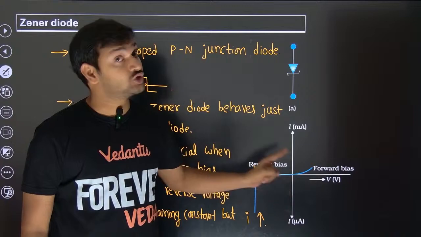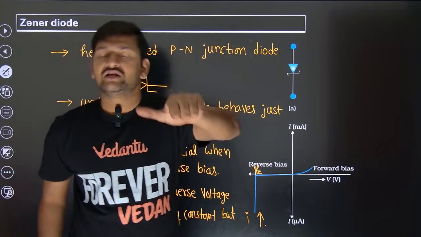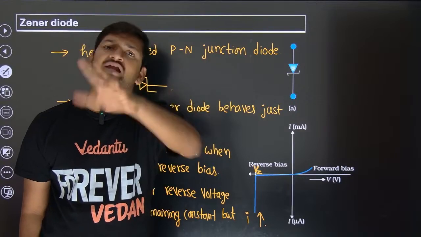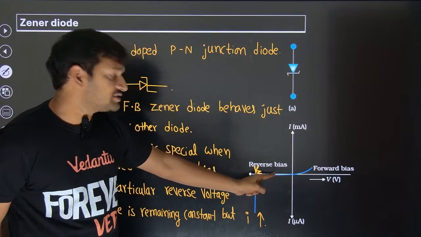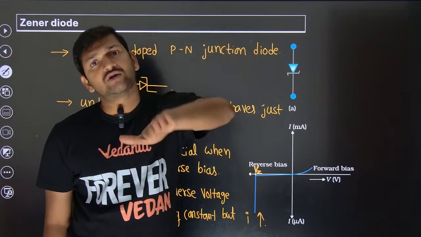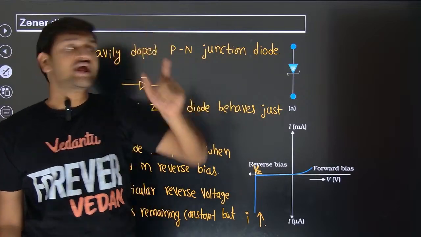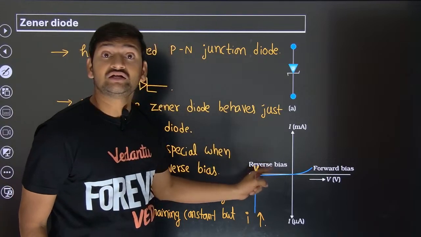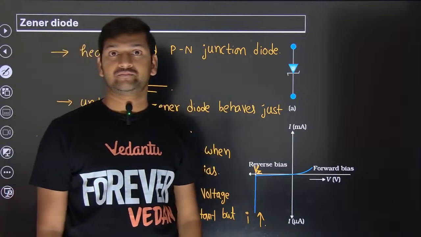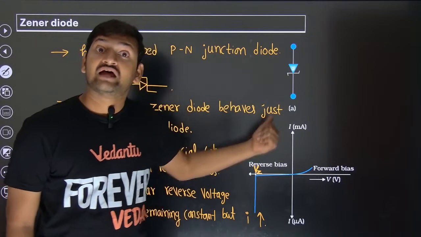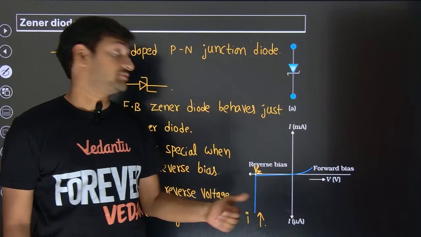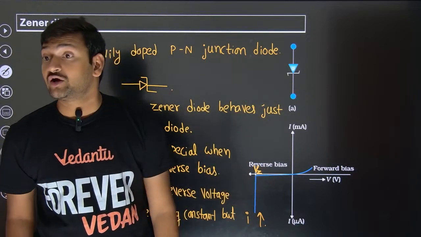So when there was no biasing, although there is a strong electric field, that electric field was not enough to produce the free electrons. As I keep increasing the voltage onto the negative side, yes, the field inside the depletion region also is increasing. At this particular voltage, that field was able to emit the electrons. And the voltage at which electron emission has taken place is called Zener breakdown.